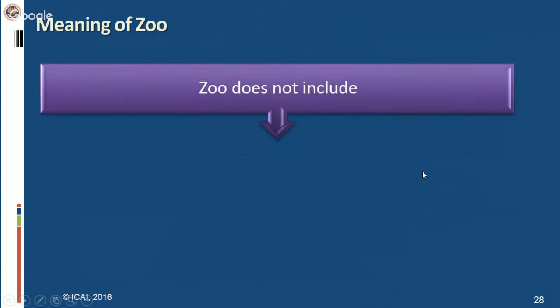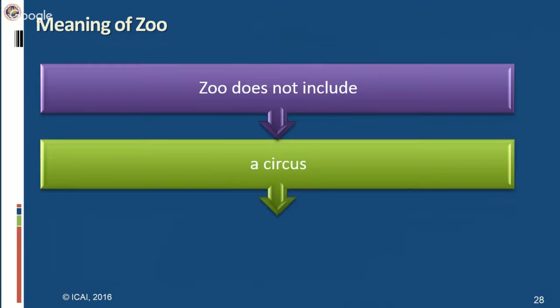Now, what does zoo not include? In the previous slide, we covered what zoo actually means, and we saw that mobile zoo is also covered under the definition of zoo, which is provided under Wildlife Protection Act. Now, zoo does not include a circus. In fact, if you remember, we have just now covered a mega exemption entry, which says that admission to a circus is covered under a specific entry.